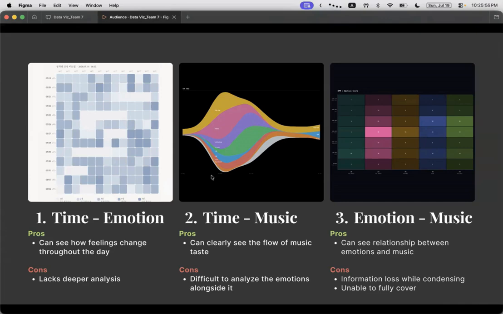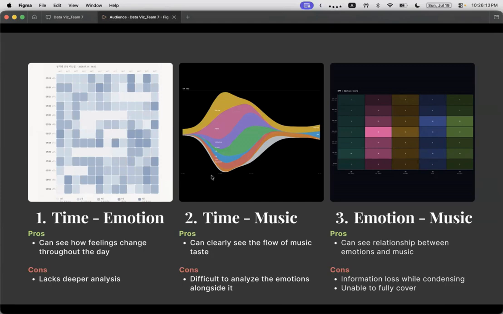The second one looks at the relationship between time and music. We tracked what kind of music we listened to over time, and we can clearly see the flow of music, but it is difficult to analyze the emotion alongside it.